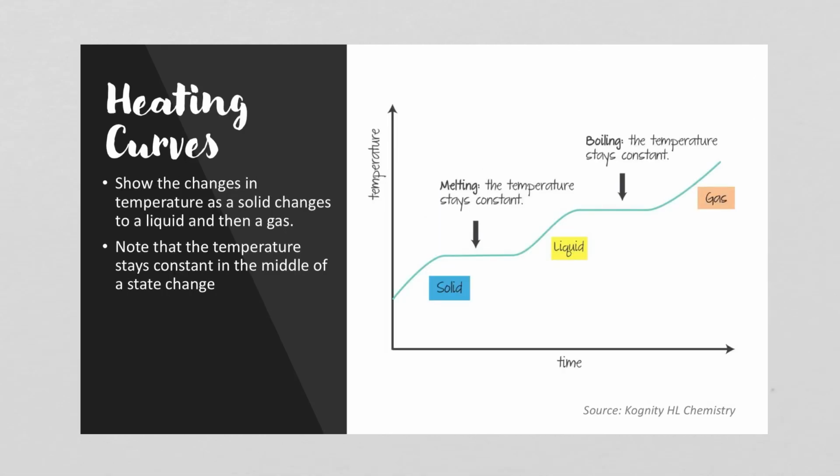And we can also do something called a heating curve. So that shows the changes in temperature as a solid changes to a liquid and then to a gas. And you'll note that the temperature stays constant in the middle of a state change. So when you're melting ice to become water, there's a long period of time where the temperature is staying constant. And the same thing will happen. There'll be a sharp jump as it becomes a liquid. And then there's a long period of time when the temperature stays constant as the liquid goes to gas.